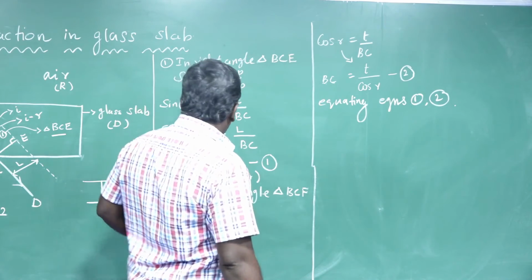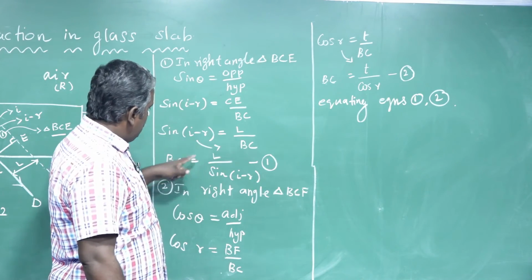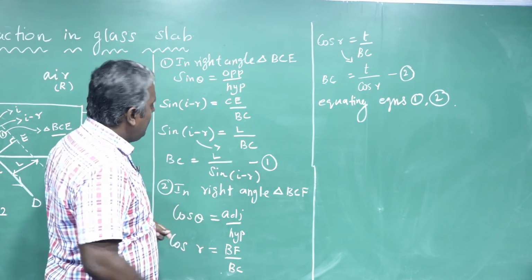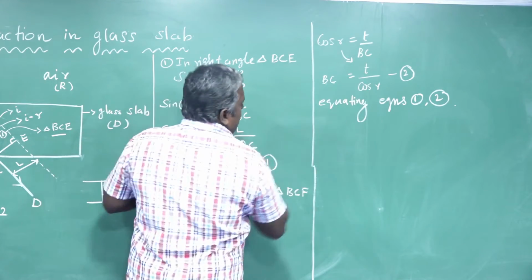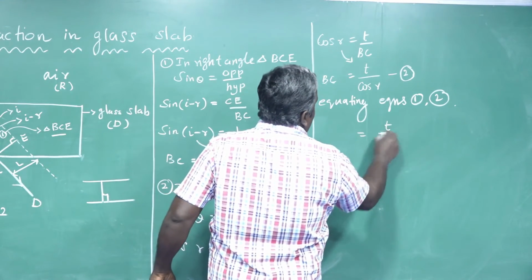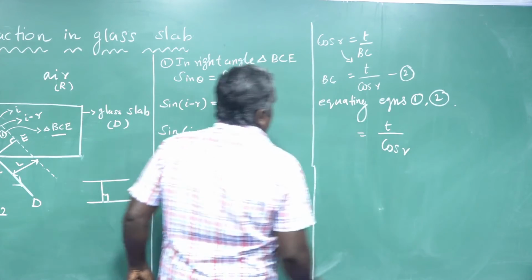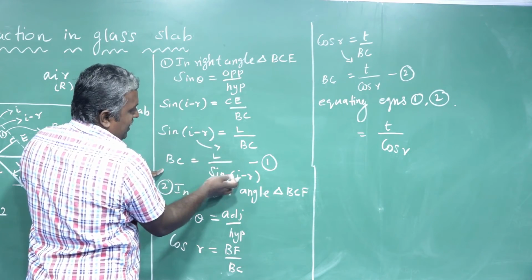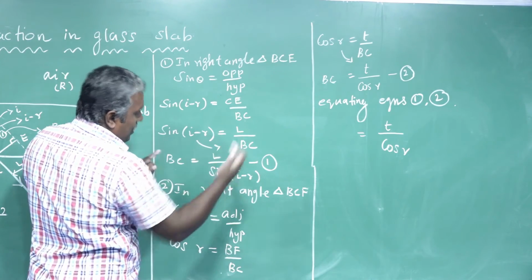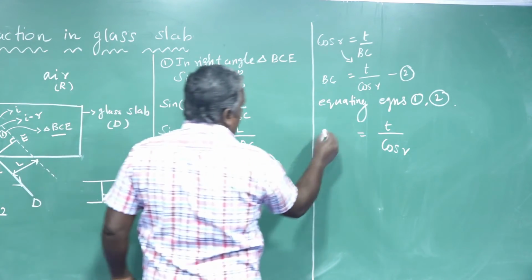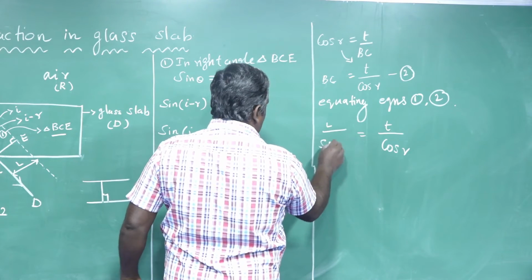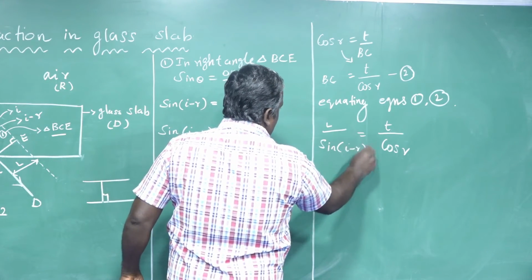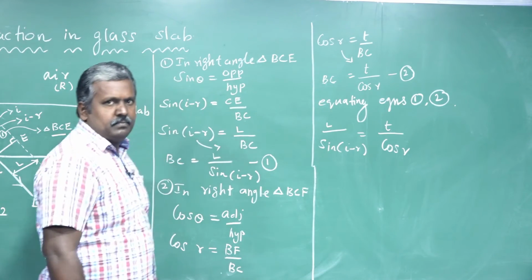BC is equal to t by cos r, and BC already calculated, so L by sin of I minus r.